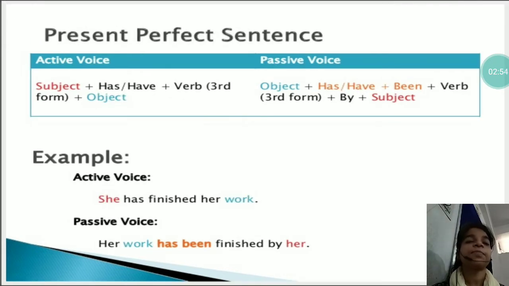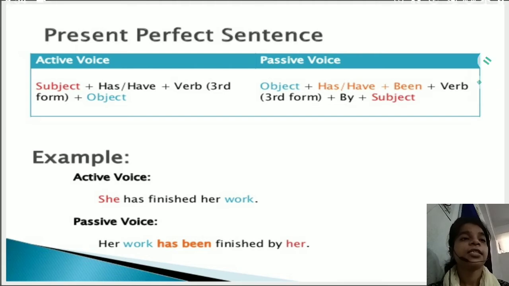Next one is present perfect sentence. You write present perfect sentence in the form subject plus has, have plus V3 plus object. But when you convert this sentence into passive, you will start with object, then you will copy has or have, then been, and then V3, then by subject.